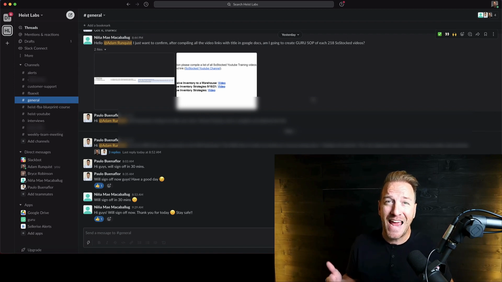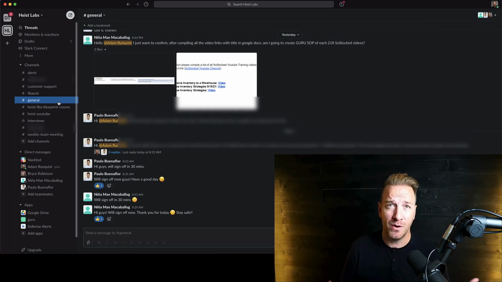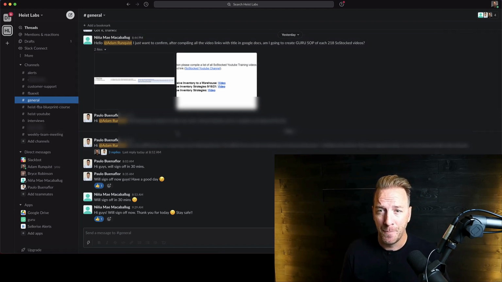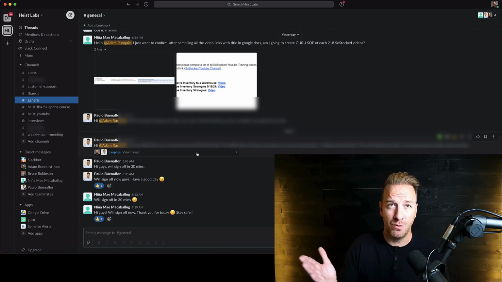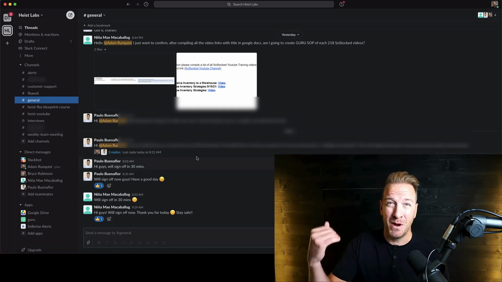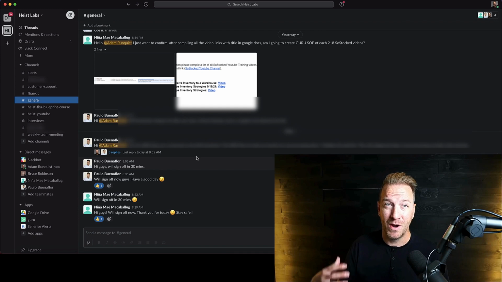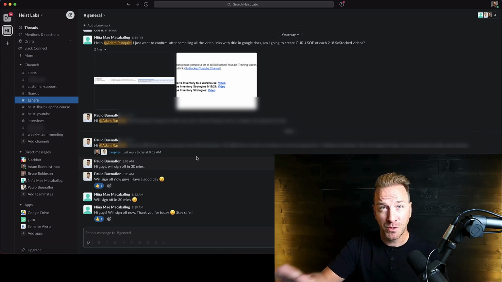So most of the action and activity within Slack is going to happen within the general tab for us. You can just see here all the interactions for the day. So if it's just general work-oriented things, we do that here. You'll also see here that we basically do sign in and sign out times. So if somebody's about to check in for the day, we'll notify everybody here in the general. If we're about to sign off and be away from our computer and away from Slack, we will just say, hey, we're going to sign off in 30 minutes. So it's the central hub of activity for most of our communications.